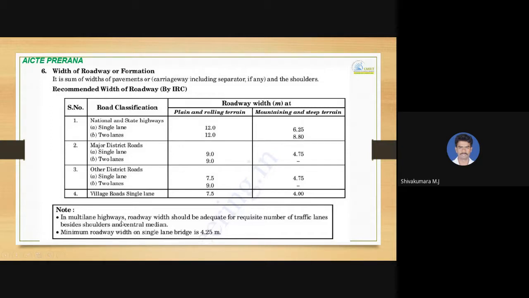In multi-lane highways, roadway width should be adequate for requisite number of traffic lanes besides shoulder and central median. Minimum roadway width on single lane bridge is 4.25 meters. I read again: minimum roadway width on single lane bridge, it must be at least 4.25 meters.